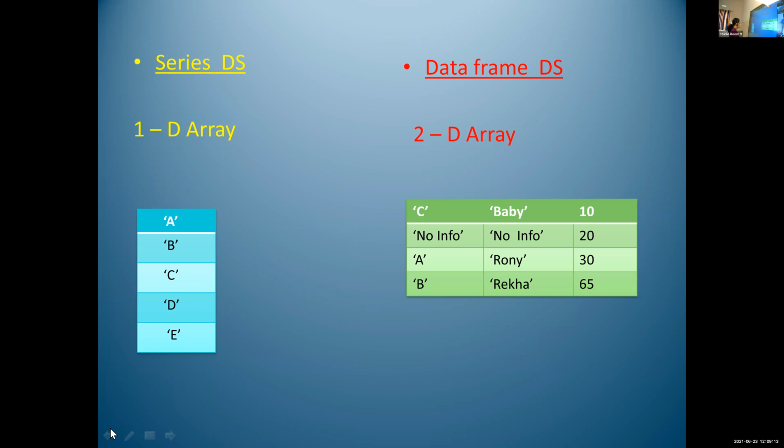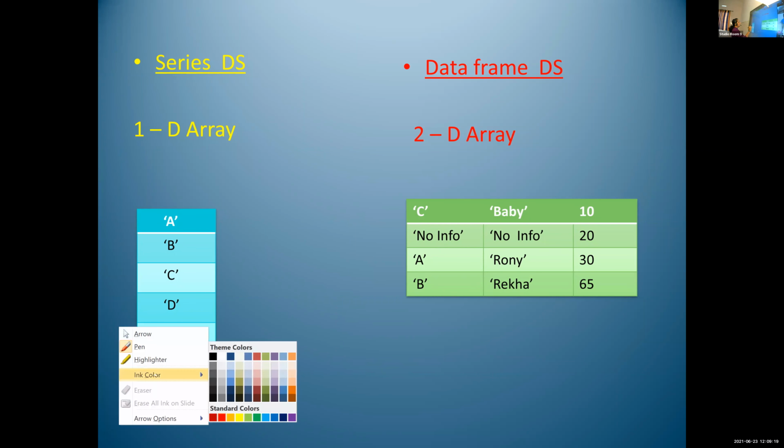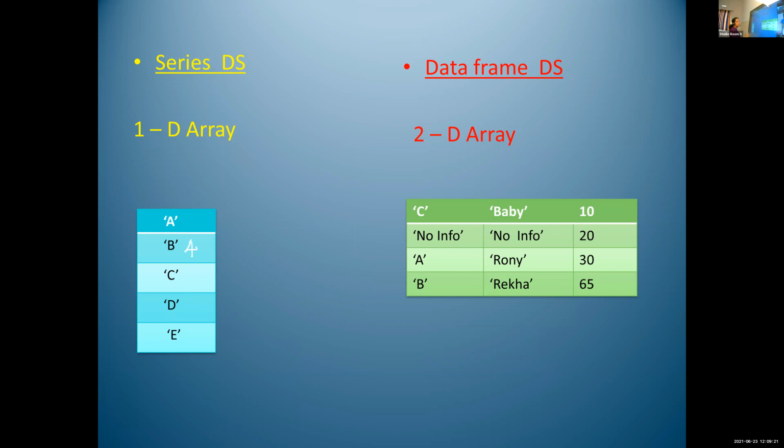We cannot include a number here. We can use only alphabet here. If we are using a one dimensional with string, we can use only alphabet here. We cannot include a number here. That is homogeneous representation. Same data type values are used in one dimensional array series data structure.